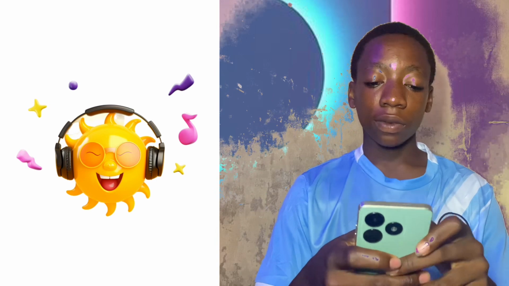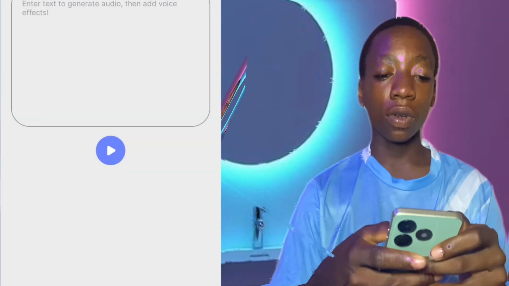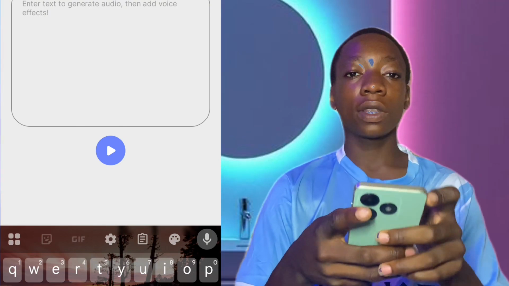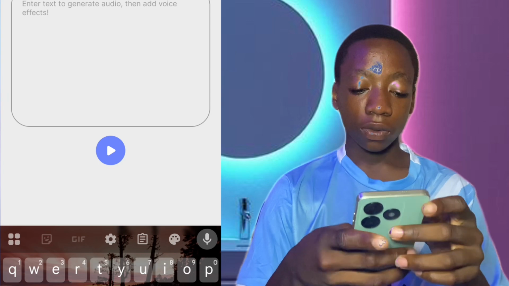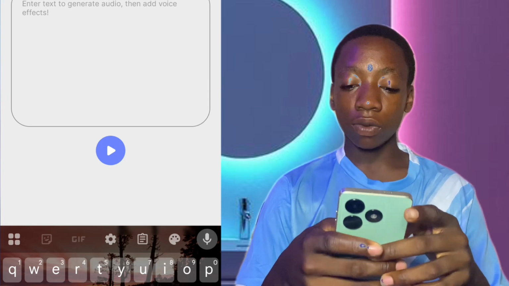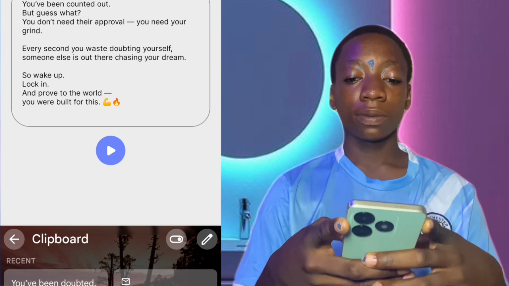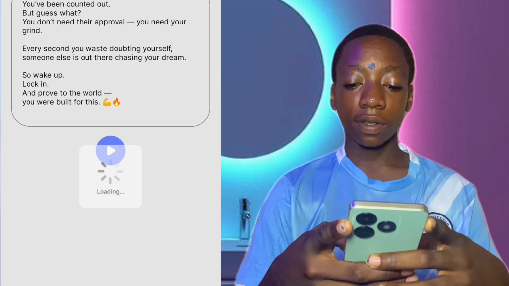Here you click on Text to Audio. Once you click on Text to Audio, you paste the prompt, that script you have already copied for your voice. Paste it here. Once you have pasted it, you go back and click on Next. It will just be loading. Boom, here it's uploaded.